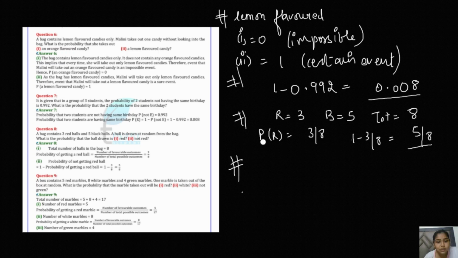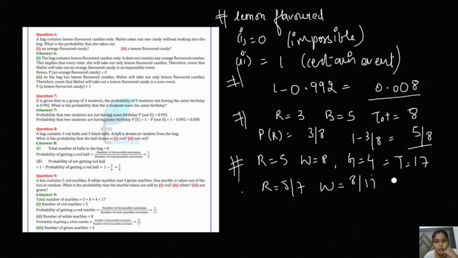A bag contains 5 red marbles, 8 white marbles, and 4 green marbles. One marble is taken out. Basically the total number of outcomes will be 5 plus 8 plus 4, which is 17, right? One marble is taken out at random. We have to find the probability of getting red, white, and not green. So red will be 5 by 17, white will be 8 by 17, and green will be 4 by 17. For not getting green, we subtract 4 by 17 from 1, so we get 13 by 17 as the answer. I hope that is clear to you.